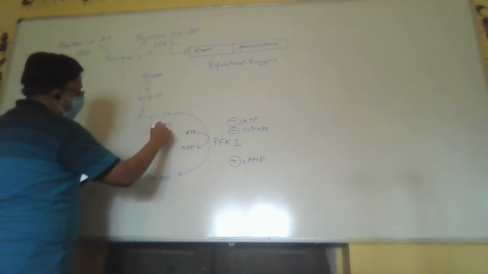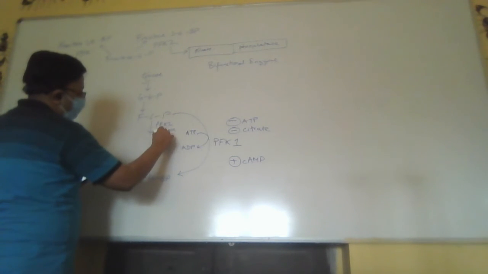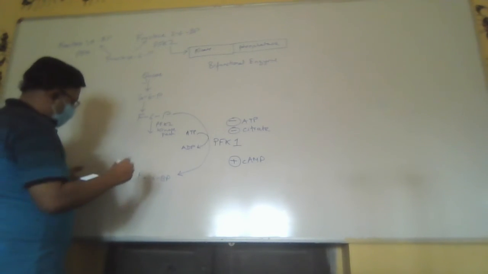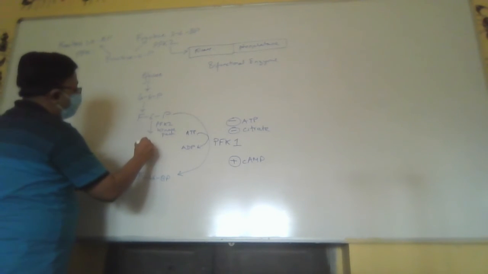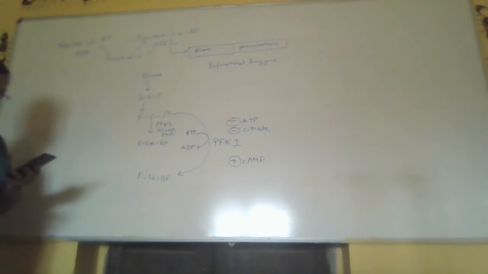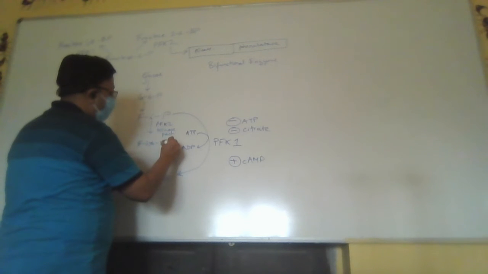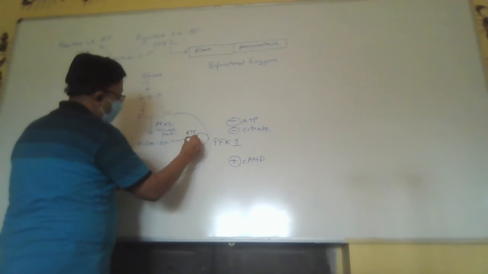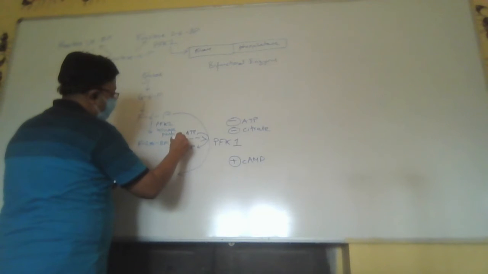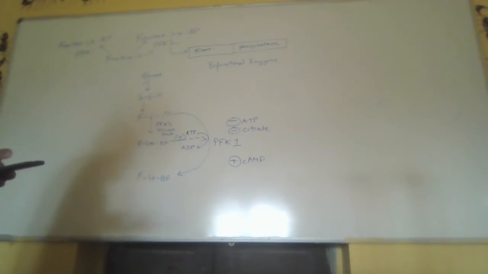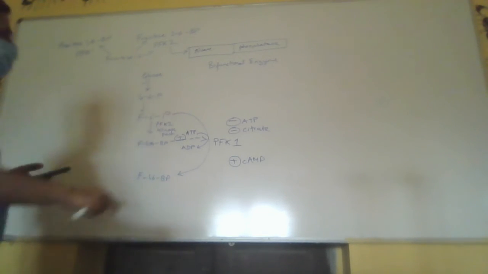Now PFK2, the kinase part, what it does is it makes fructose 2,6-bisphosphate, right? And this stimulates PFK1. The more fructose 2,6-bisphosphate there is, the more PFK1 will be stimulated.